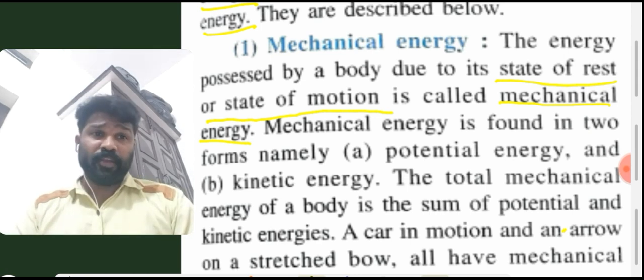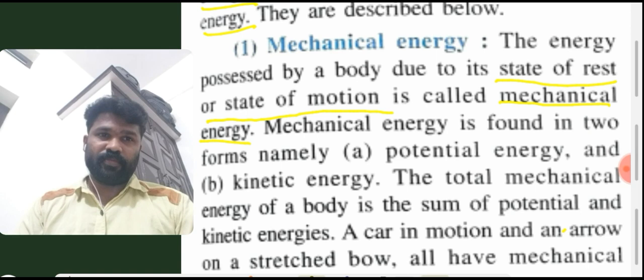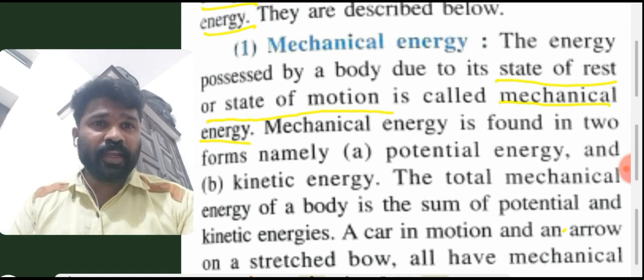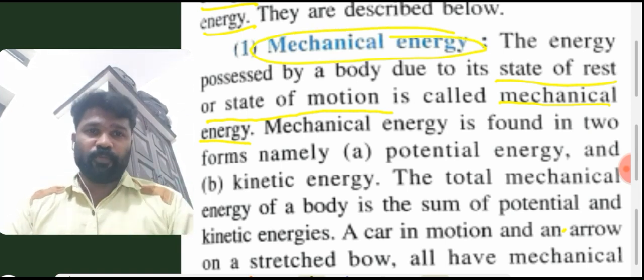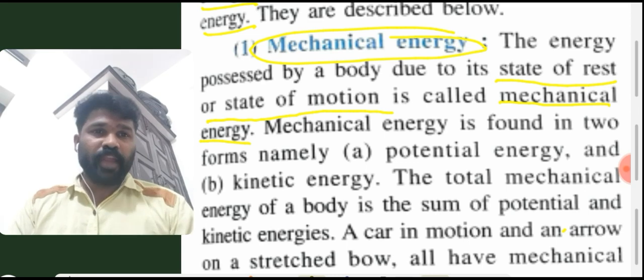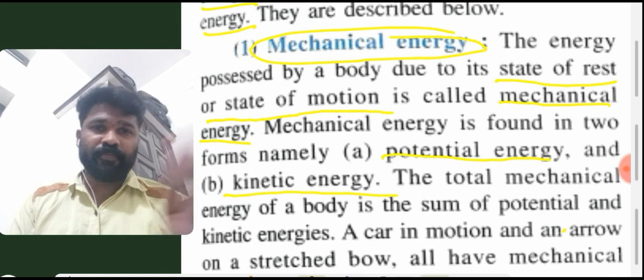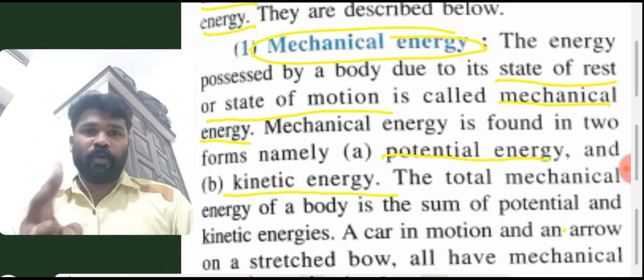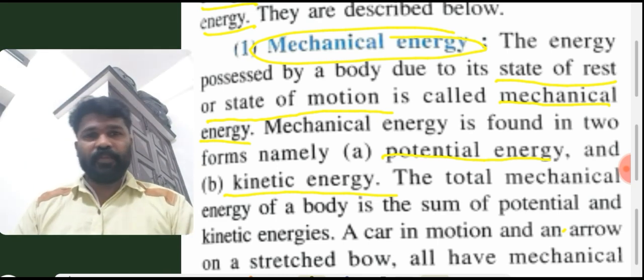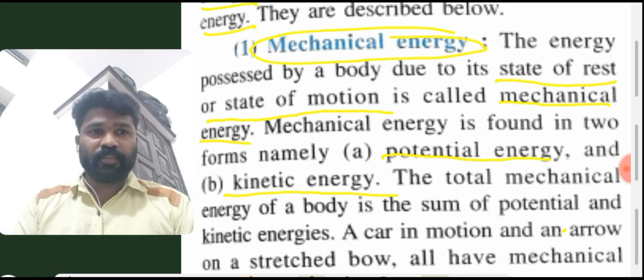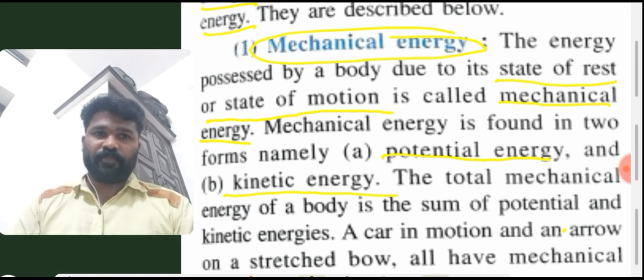Mechanical energy is found in 2 forms, namely potential energy and kinetic energy.